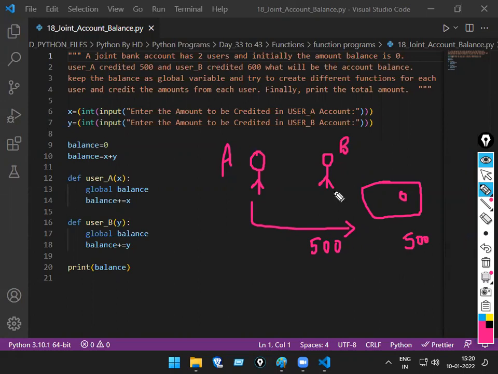No. Suppose now B is reducing. Suppose B takes some amount, like 200, minus 200. If I check the balance now, how much will it be? Okay. That's the only logic here. Either A enters or B enters, whatever it is, that action should be performed here. But you can even do it without functions, or without this topic also. A plus B, A minus B can do.